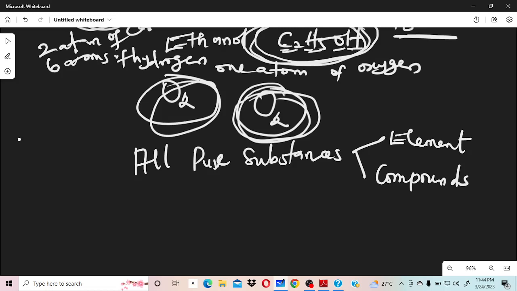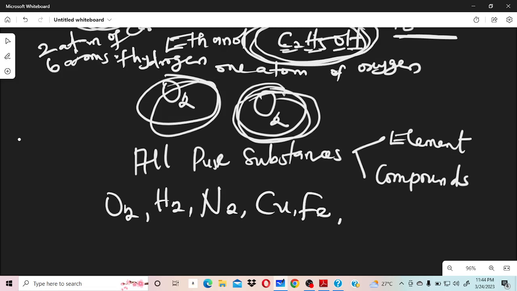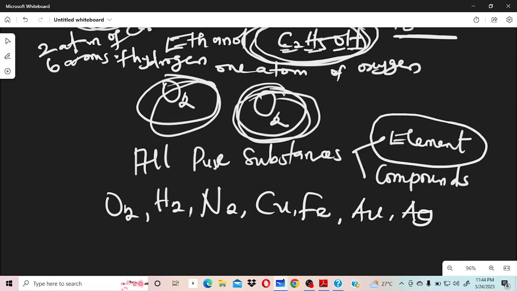So for all elements, be it oxygen gas, hydrogen gas, nitrogen gas, be it copper, iron, gold, silver, I'm writing their symbols, all of them are pure substances because they contain one type of atom or particles and they fulfill all those criteria. So all elements are pure substances, all compounds are pure substances. Let me repeat that again. All elements are pure substances, all compounds are pure substances.